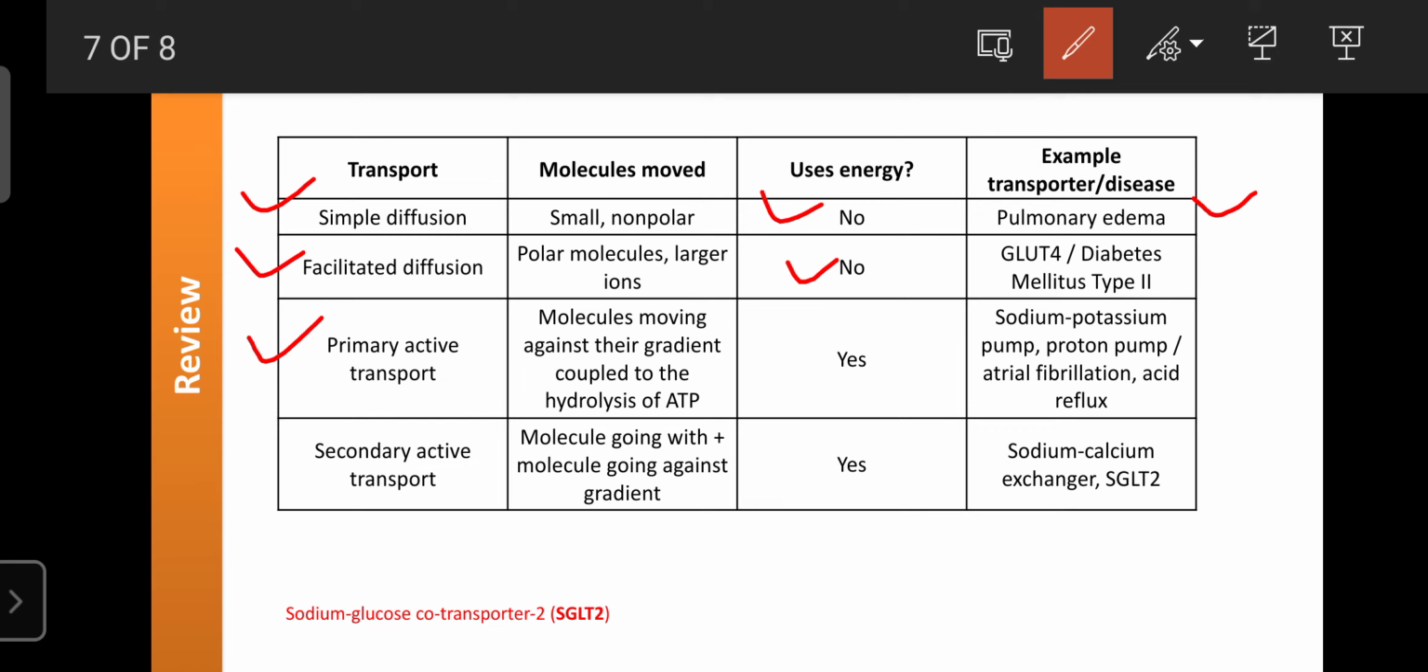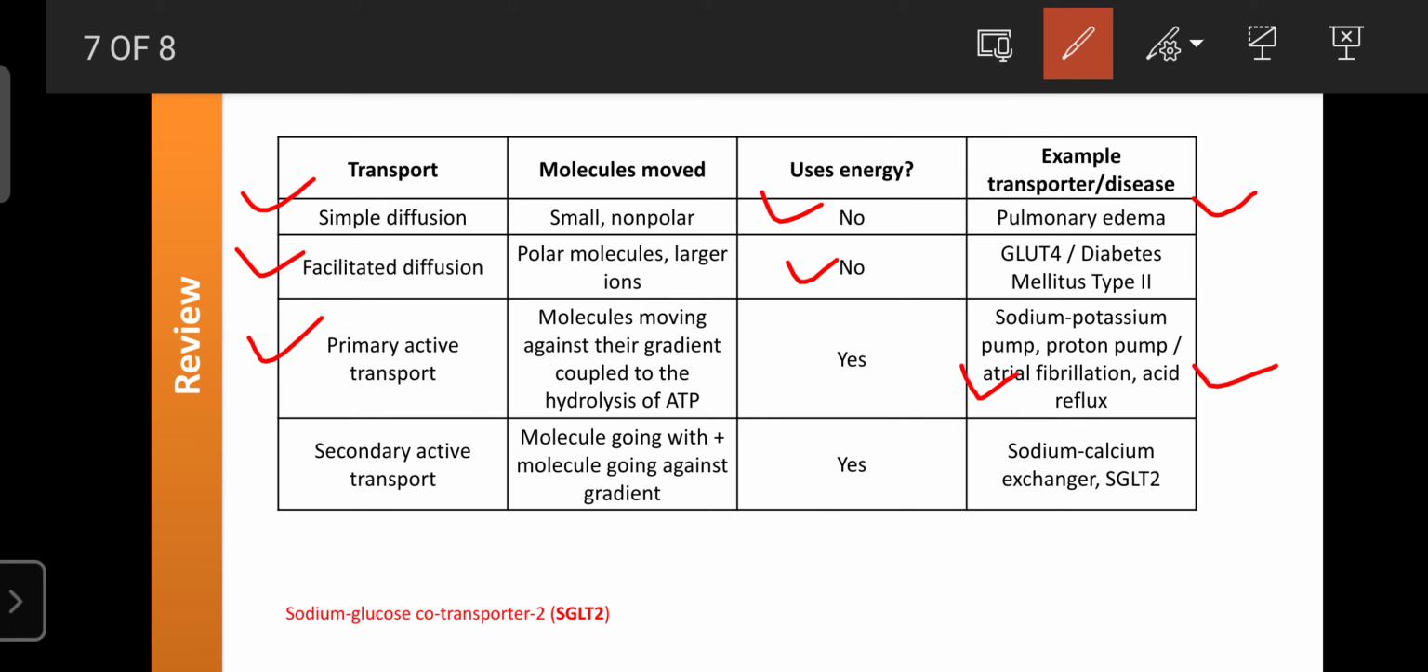It is helpful for movement of substances against the gradient, from low concentration to high concentration. It requires energy, and that energy is obtained from the hydrolysis of ATP. ATP is a bioenergetic molecule. Examples are the sodium potassium pump as well as the proton pump. If there are any abnormalities in the sodium potassium pump or proton pump, then the person suffers from atrial fibrillation and acid reflux.